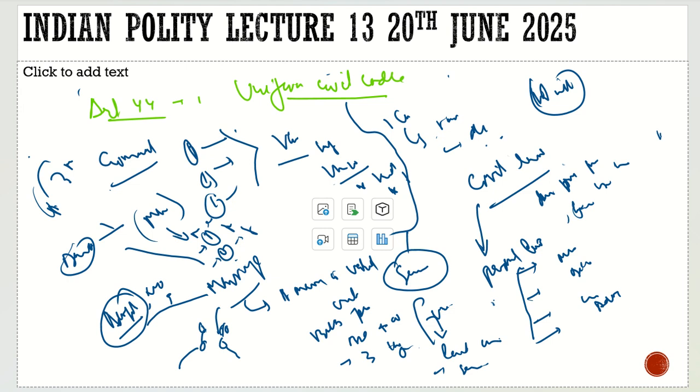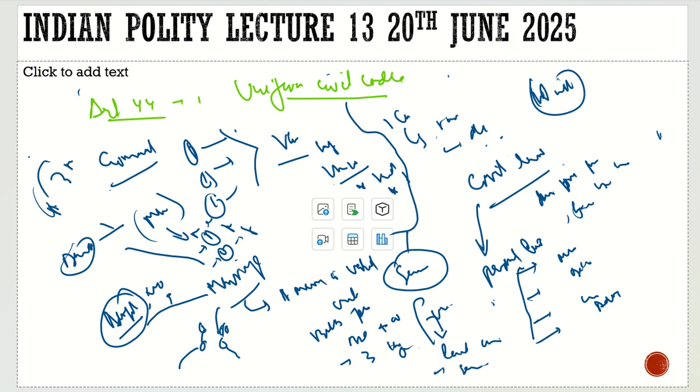But here the major purpose is that the diversity in our country can be encircled in a single unit, so that there would be a common law which will govern them. The inequalities are, for example, for a Muslim man, he has to give alimony for only 3 months, but for a Hindu they have to give alimony for the whole life. So these inequalities can be curbed, there would be absolute equality in the society. So this is the major reason why this uniform civil code is there.